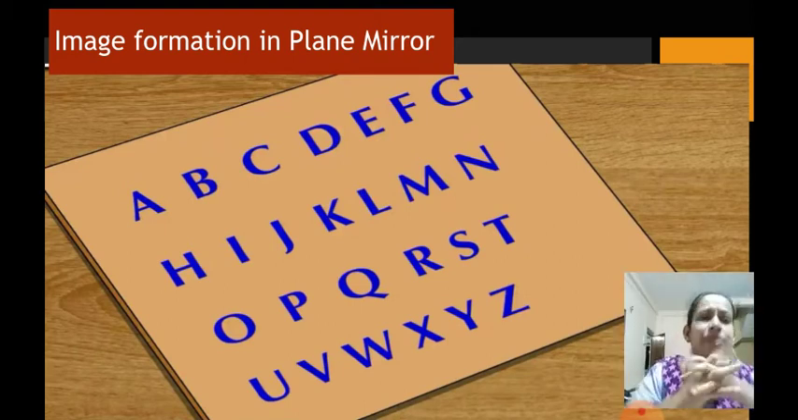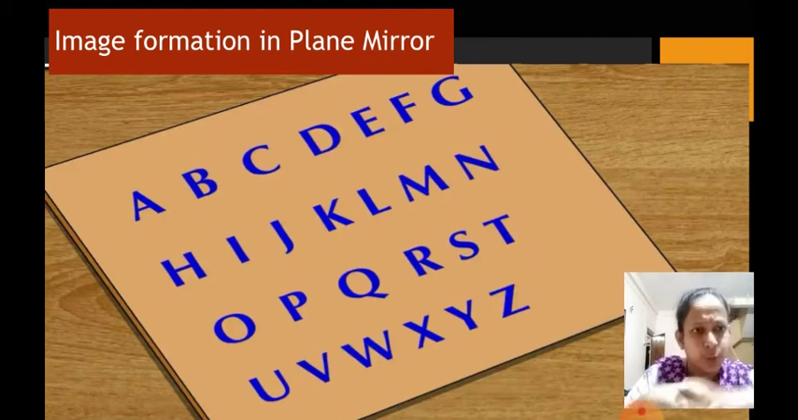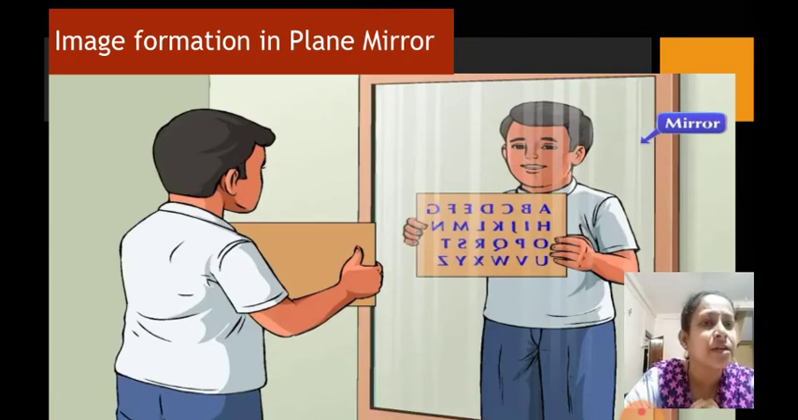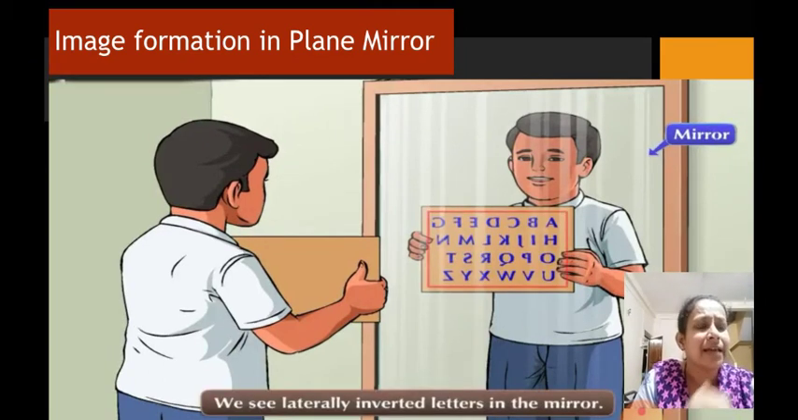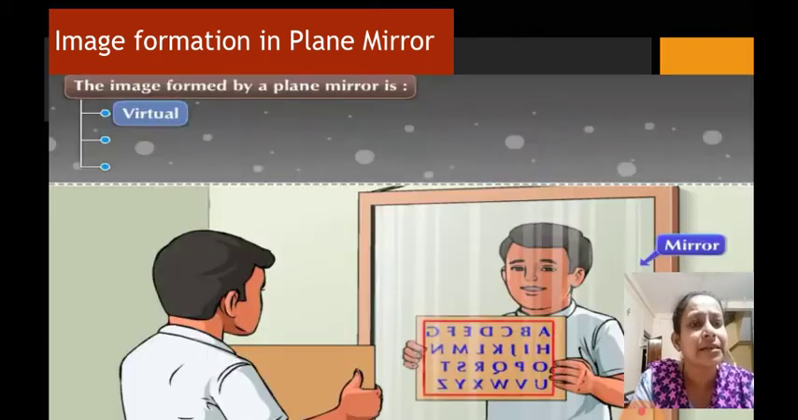You need to try to write ABCD or any letters or any words on a piece of paper and place it in front of the plane mirror. You find that these letters appear to be inverted. Okay, they are laterally inverted. So we see laterally inverted letters in the mirror. Now why is this happening?